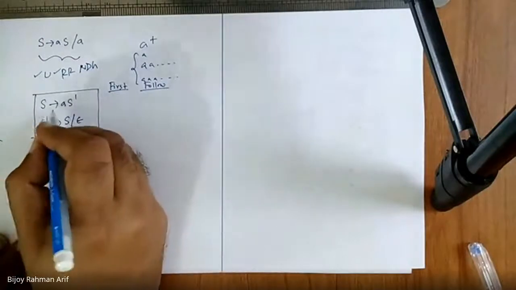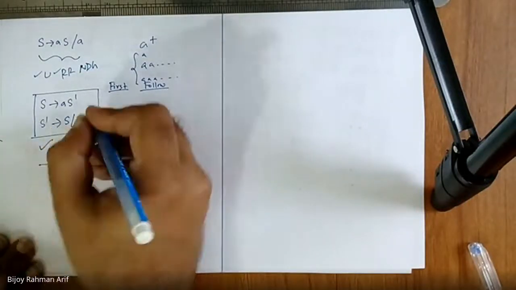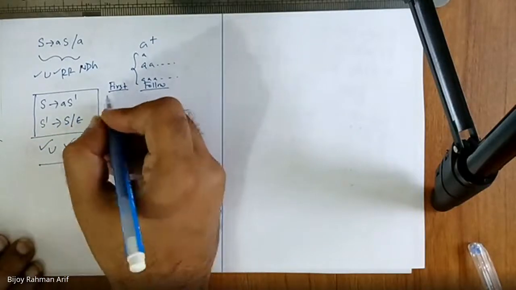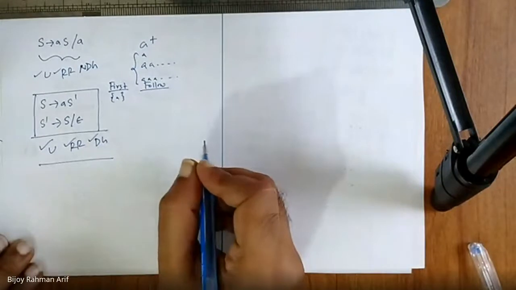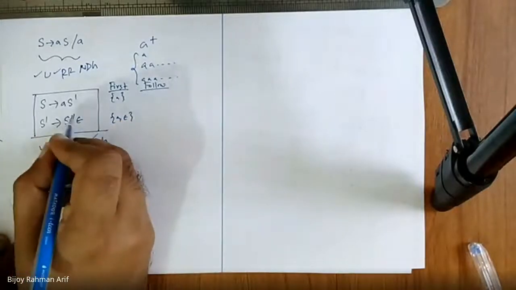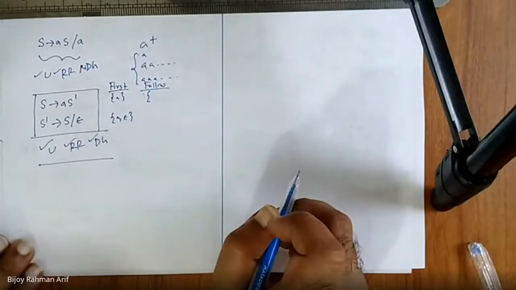So what is first of S? What is first of A? What is first of S dash? Epsilon. A and epsilon. First of S dash is nothing but first of S. What is follow of S? Dollar.